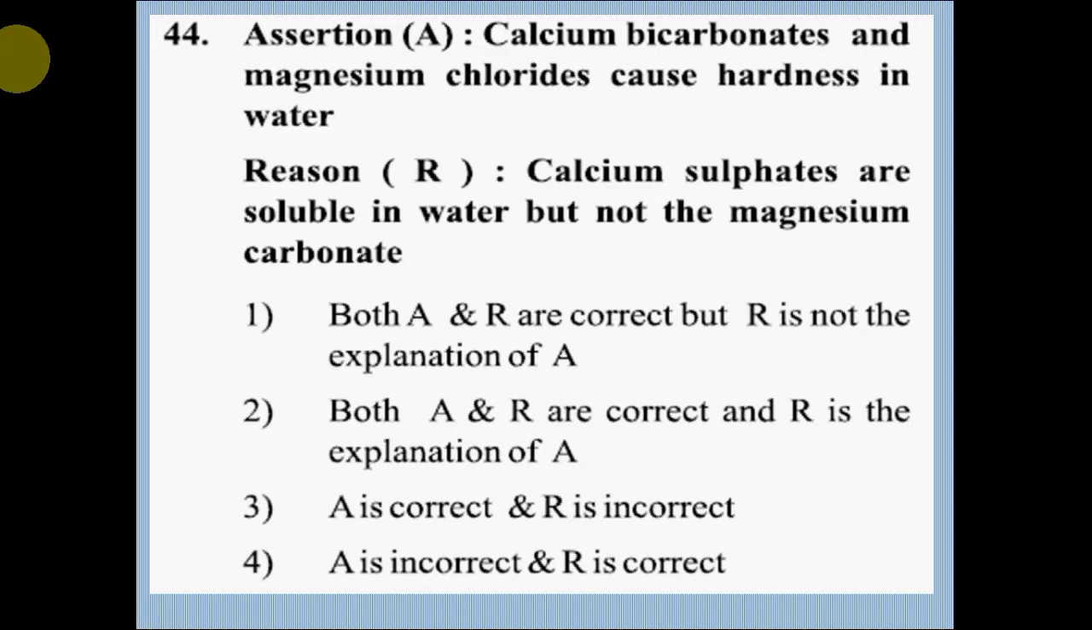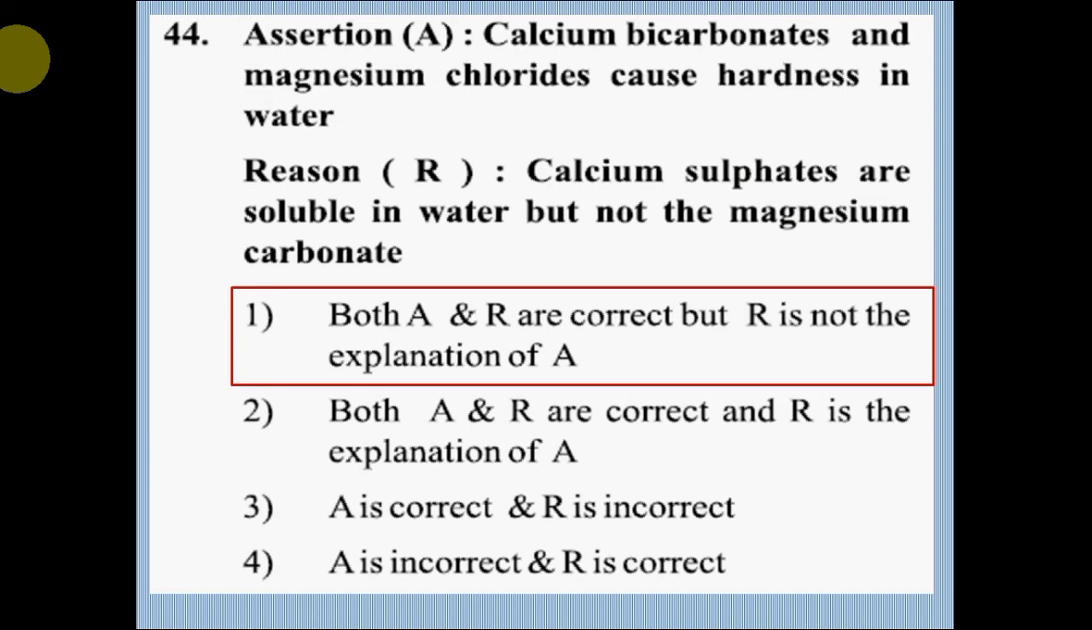Question number 44. Assertion A: Calcium bicarbonate and magnesium chloride cause hardness in water. Reason R: Calcium sulfate is soluble in water but not the magnesium carbonate. Option 1, both A and R are correct but R is not the explanation of A. Option 2, both A and R are correct and R is the explanation of A. Option 3, A is correct and R is incorrect. Option 4, A is incorrect and R is correct. Correct answer is option 1, both A and R are correct but R is not the explanation of A.